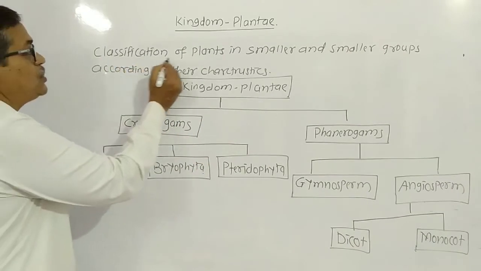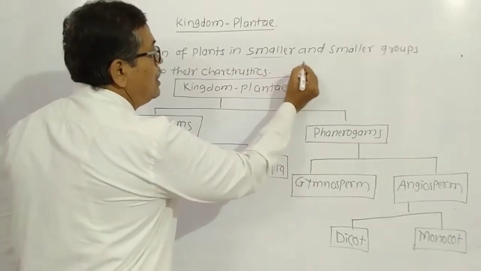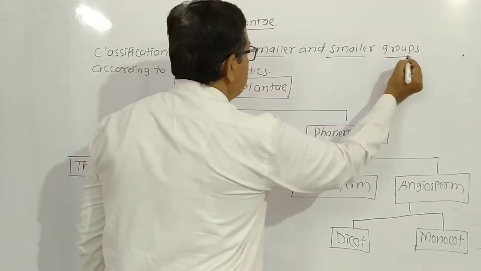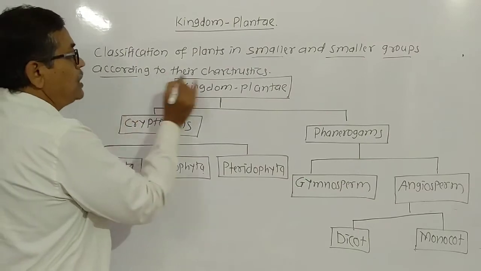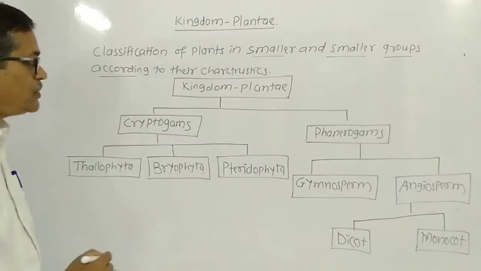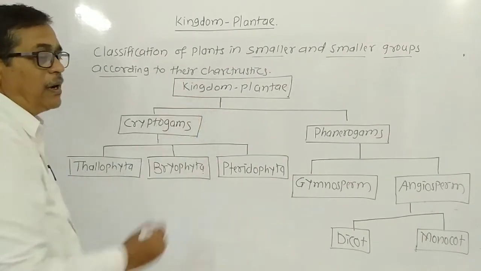Look here, classification of plants into smaller and smaller groups according to their characteristics. Firstly, kingdom plant.